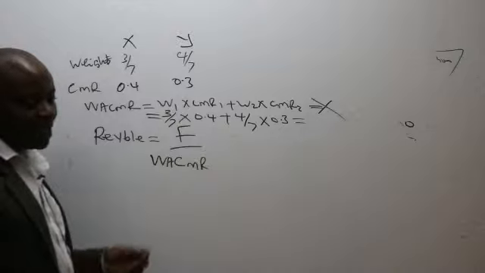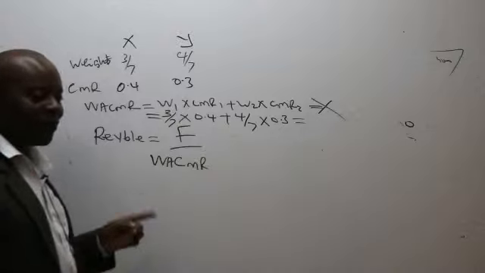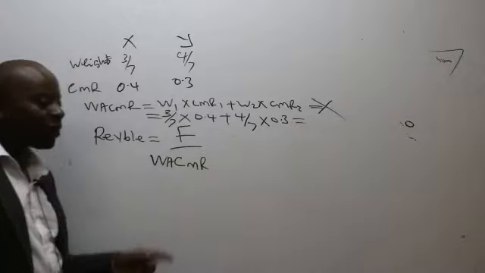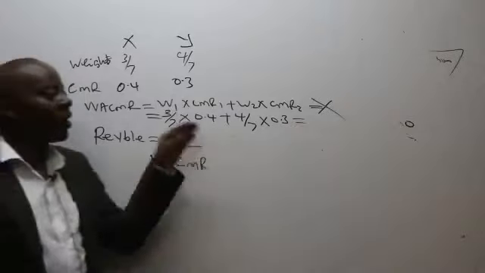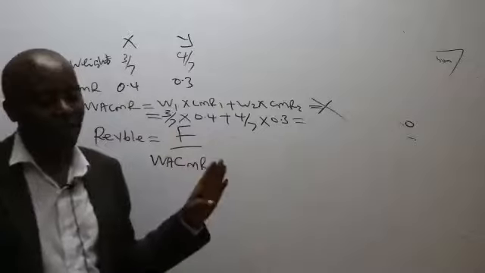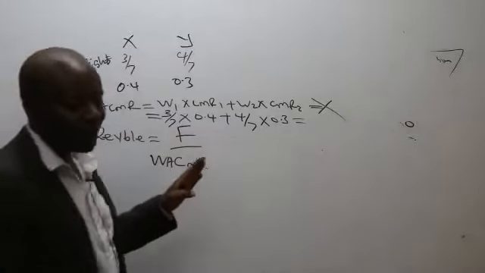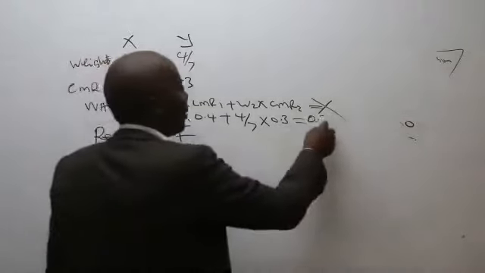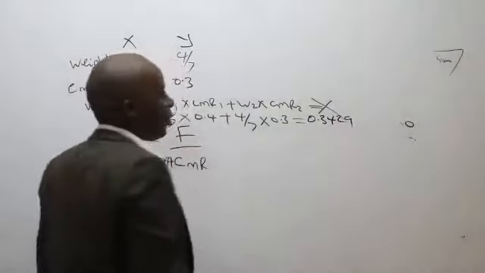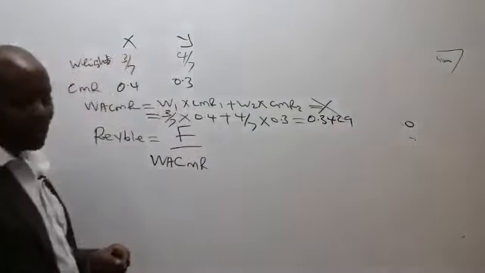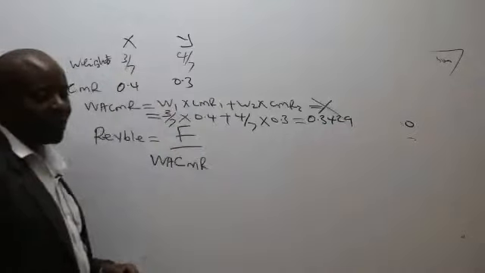WACMR. Please give me the answer. I said it's wrong, and I would want you to appreciate it's wrong from the word go, because I've seen brilliant students going this way, and automatically this is a road to poverty. 0.3429. Thank you very much.